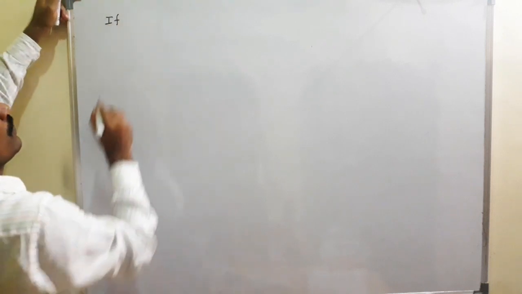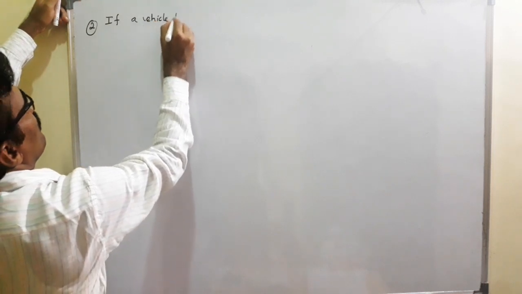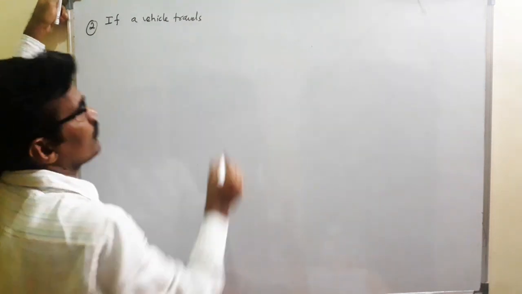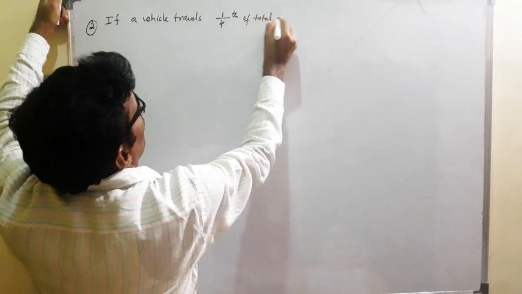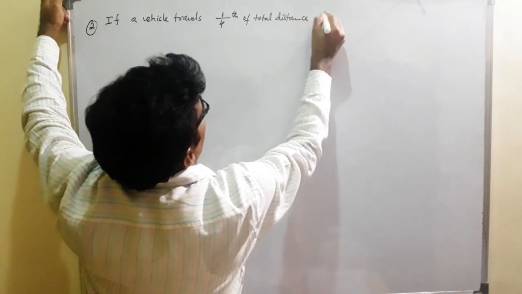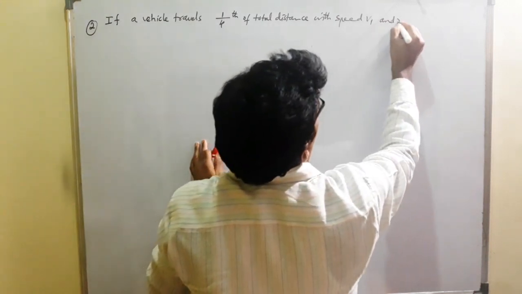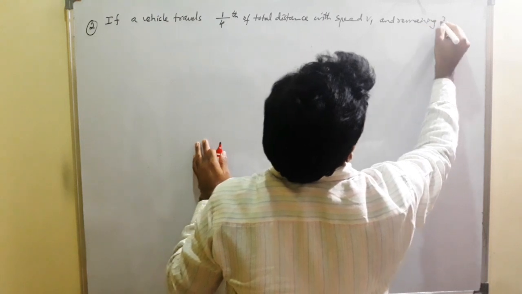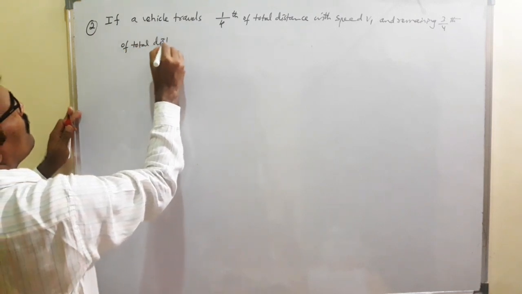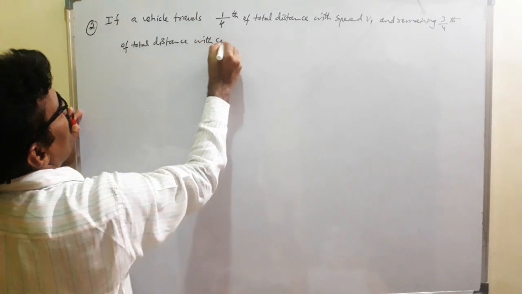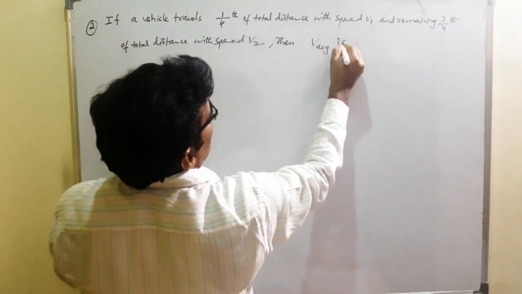If a vehicle travels 1/4 of the total distance with the speed v1 and the remaining 3/4 of the total distance with the speed v2, then the average speed is...